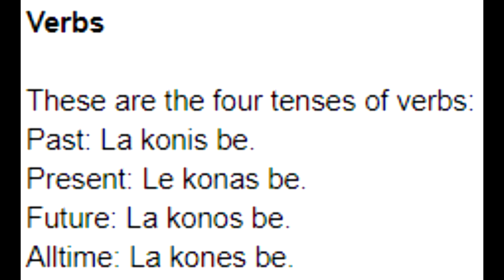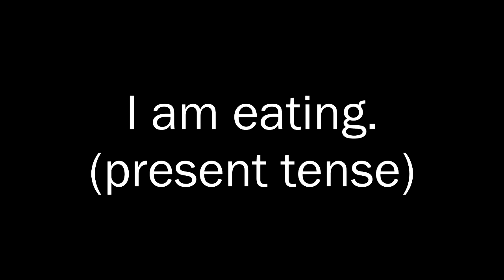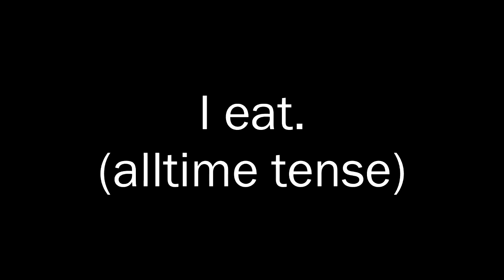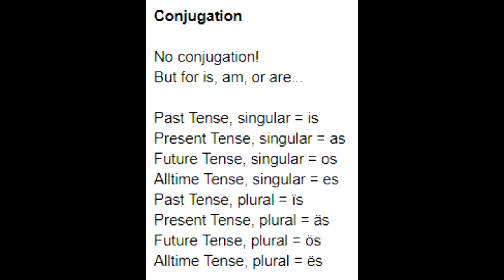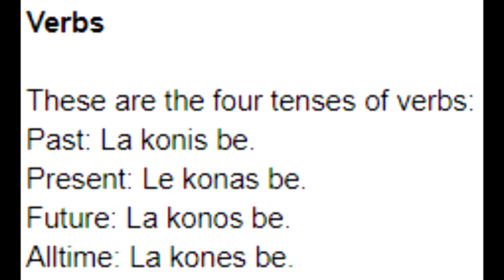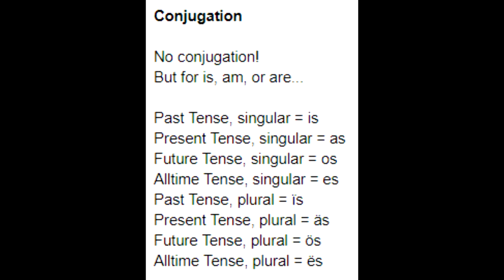Apparently in Selbistanian, I am eating is in the present tense, while I eat is in the all-time tense. That's how I thought tense worked. Also, in the grammar documents, I said that there's no conjugation, even though there clearly is. And immediately after I said that there's no conjugation, I list all the conjugations of the verb to be.